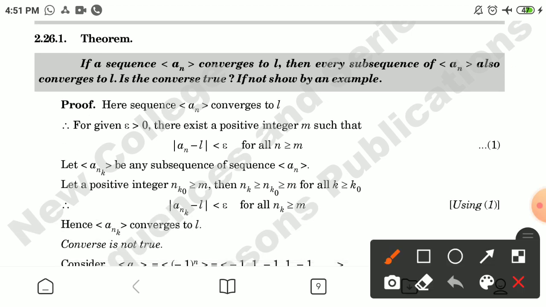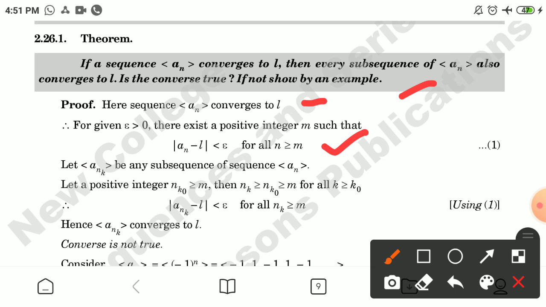Theorem: if a sequence {a_n} converges to L, then every subsequence of {a_n} also converges to L. Is this converse true? If not, show by an example. For the proof, here sequence {a_n} converges to L. Therefore, using definition, for a given epsilon greater than 0, there exists a positive integer m such that |a_n - L| < epsilon for all n >= m, marking this as number 1.